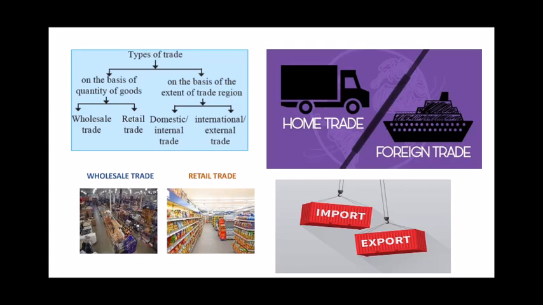Okay, now let us see domestic trade. Now we are coming to the second part, that is trade on the basis of region. So the first under it is domestic or internal trade. Now children, what is domestic trade? It is very simple. It means when you're trading or exchanging goods in the same country and you're not crossing the boundary, that type of trade is called domestic trade. In domestic trade, you do not have much difficulty because you're trading inside your own country, with the same currencies, there will be no paperwork, there will be no different taxes.